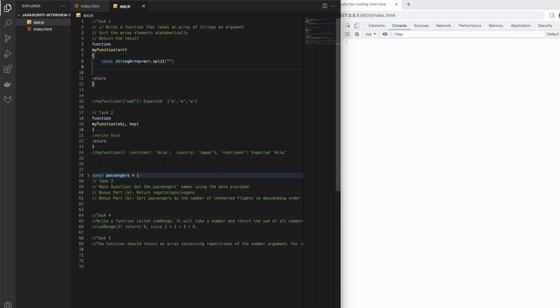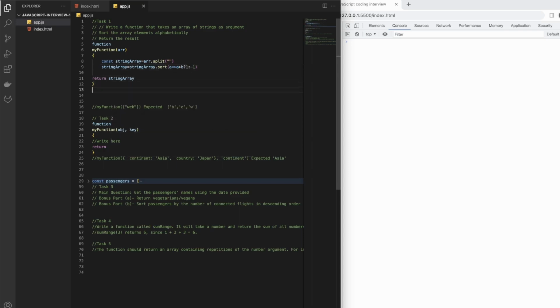Then we can sort it alphabetically with string array dot sort, with a and b, returning 1 if a is greater than b, otherwise minus 1. Then we return the string array.